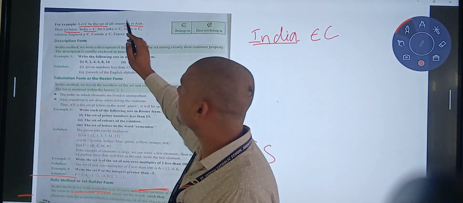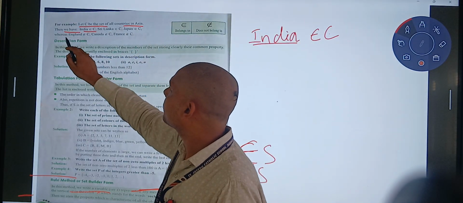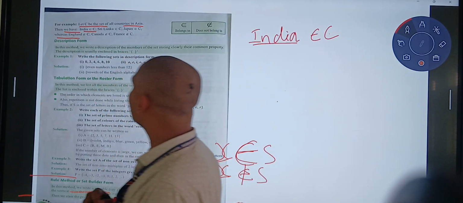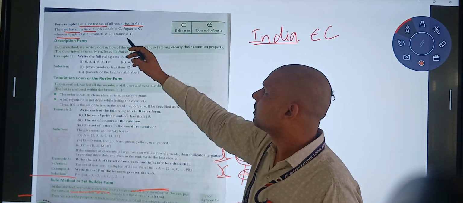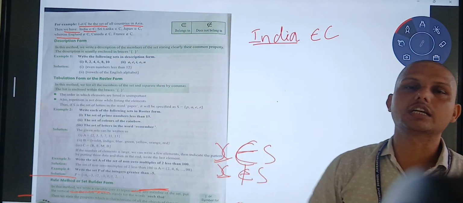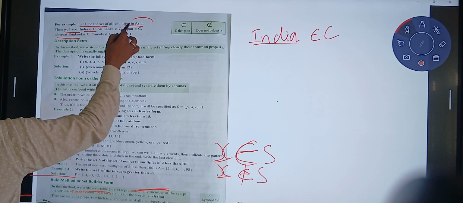Sri Lanka belongs to set C. Japan belongs to set C. Whereas England does not belong to set C. Canada does not belong to set C. France does not belong to set C because it does not lie in Asia.